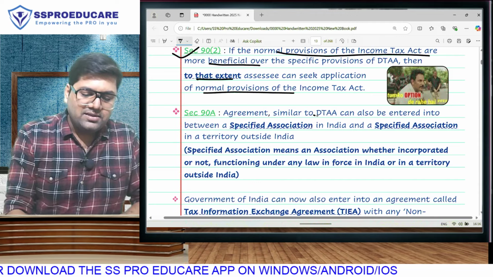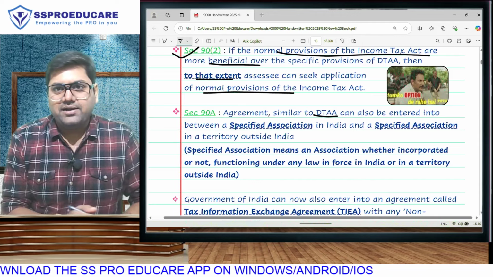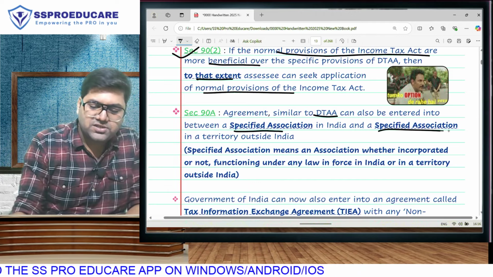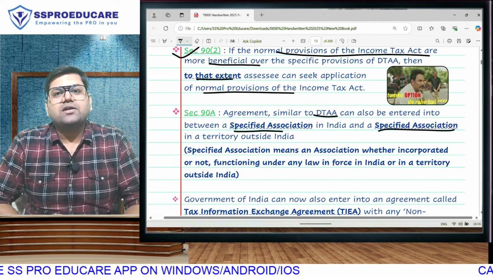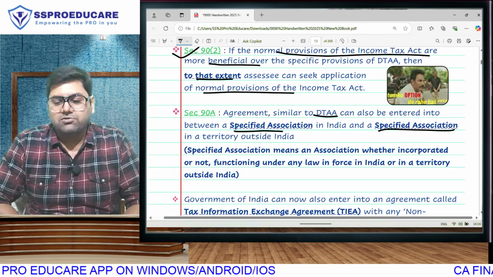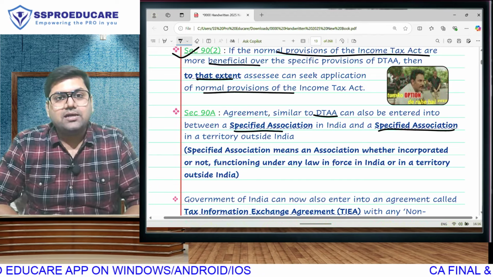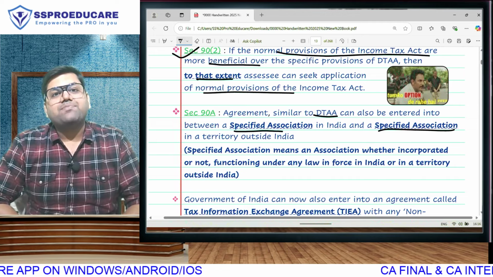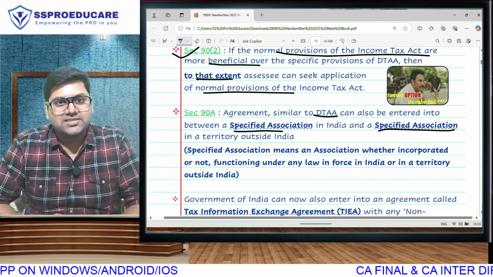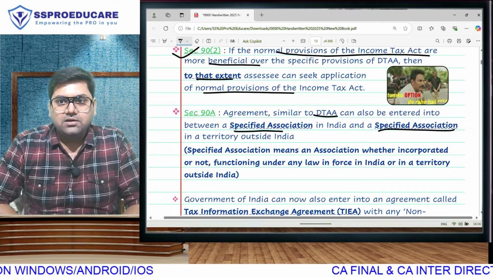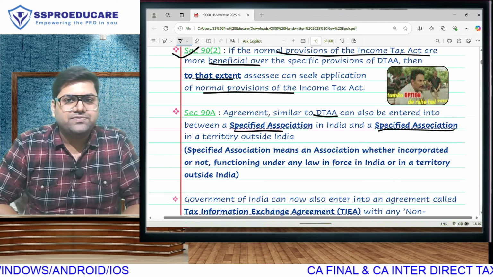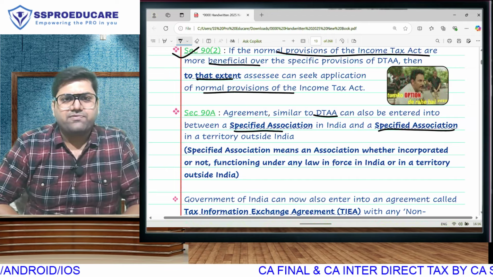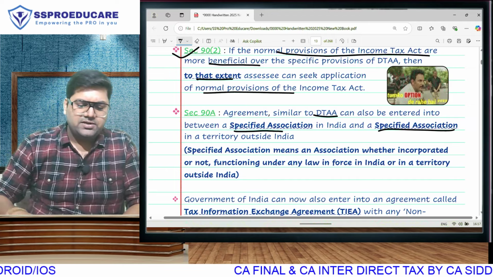Next, other than DTAA, our government can enter, or we can have agreements between associations. A specified association in India can have a specified association agreement with a specified association outside India. For example, ICAI does have an agreement with ACCA, where out of 13 papers, you have to give only 4 papers to get your ACCA degree once you have the CA degree. ICAI can have similar agreements with UKCMA or AICPA, American Institute of Certified Public Accountants. They can have similar agreements also.